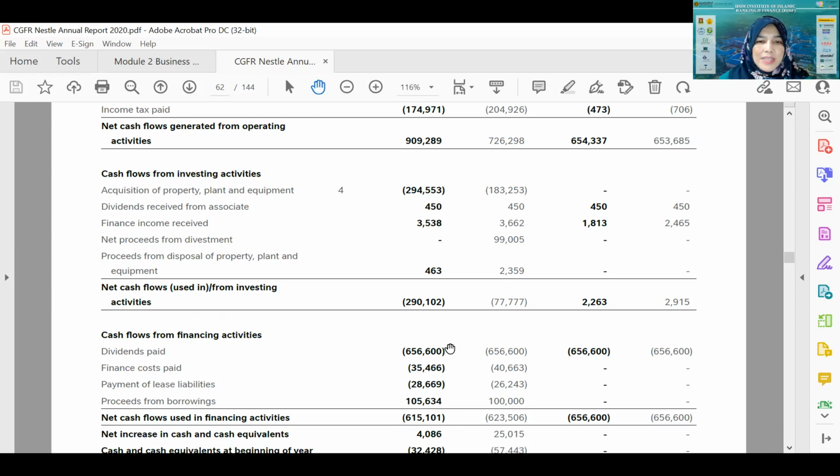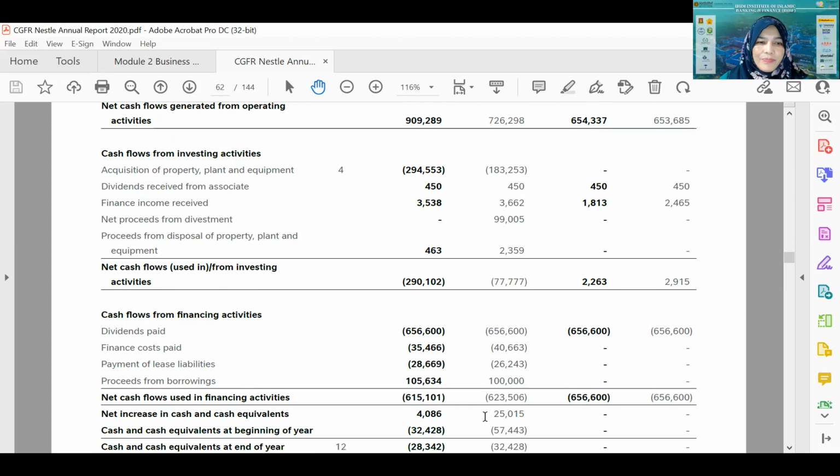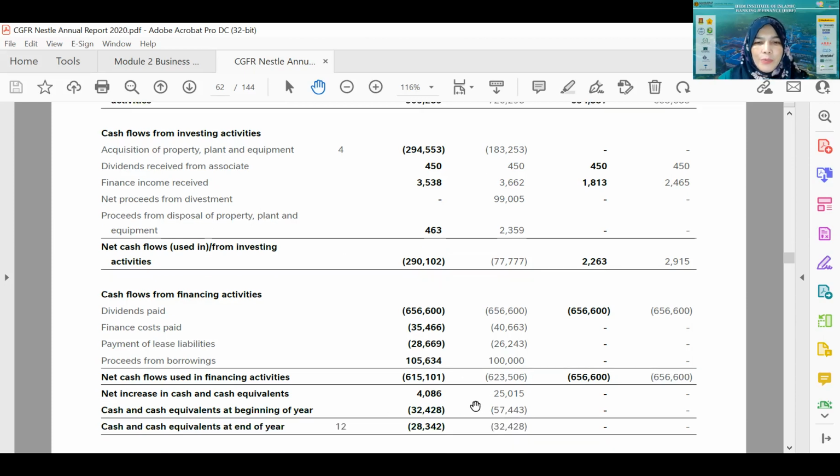So the net cash from financing activities, if you see here, it is negative because more money is going out to pay dividend, to pay the interest to the bank, and also to pay the rental or lease liability. The amount of money going in is only 105 million, while the amount of money going out is more than 715. That's why the net is negative 615, meaning that more money went out on financing activity, right?